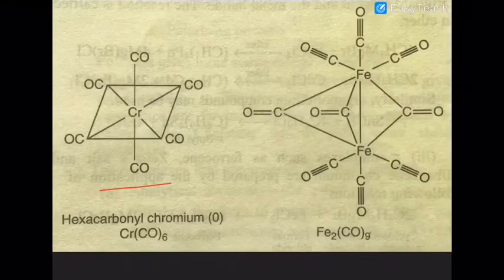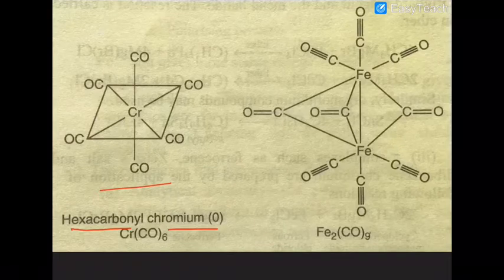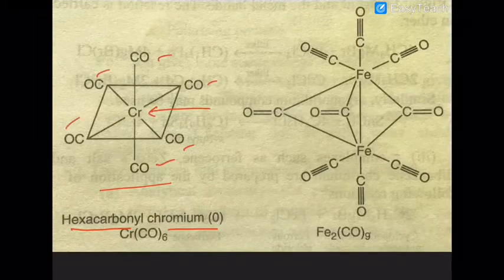Now look at this. It is hexacarbonyl chromium 0. Hexacarbonyl chromium 0 is the compound here. In this compound, chromium is the central metal atom, and 1, 2, 3, 4, 5, 6, six groups of carbon monoxide are able to form a bond with the chromium. Now you can see here also that chromium still exists in the 0 state.